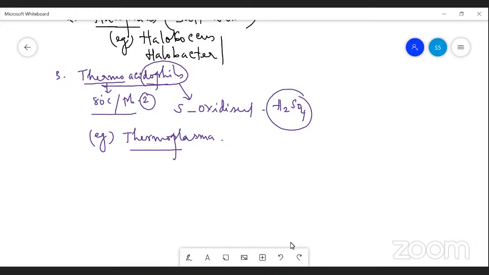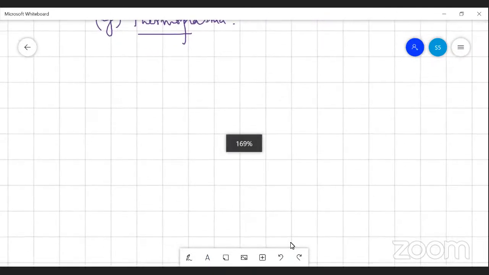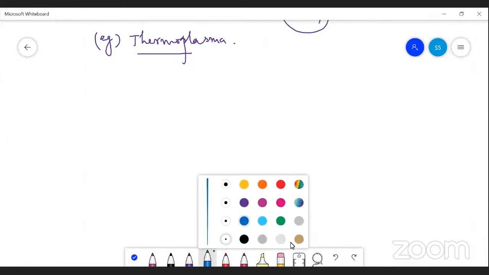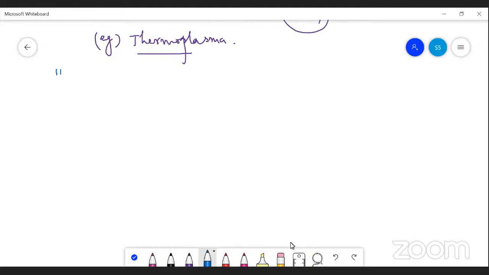The third one is cyanobacteria, also called blue-green algae.